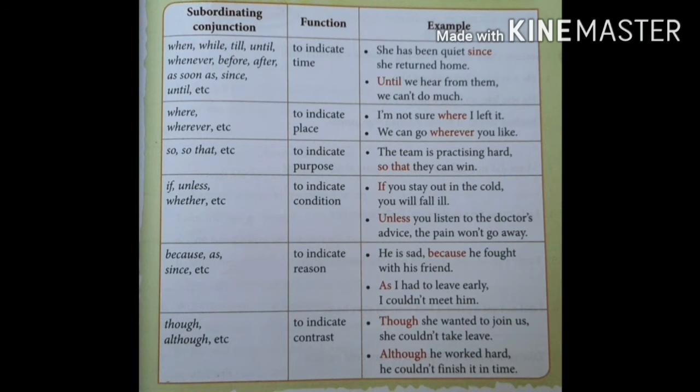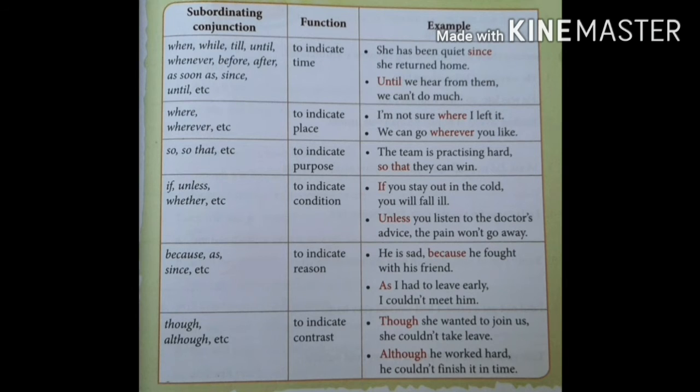Next is because, as, since. These three are used to indicate the reason, what reason they are doing something. For example, he is sad because he fought with his friend. He is sad is a main clause and he fought with his friend is a subordinate clause. So these two clauses are connected by because. So because is a conjunction used in this sentence.